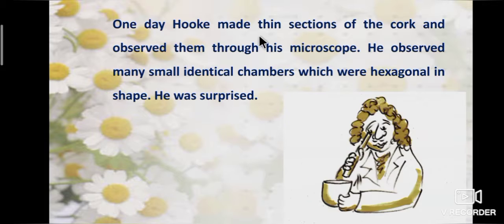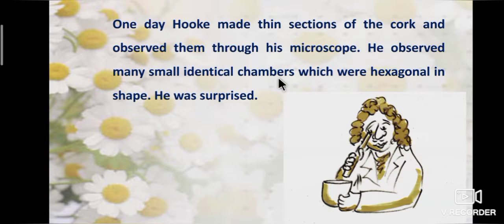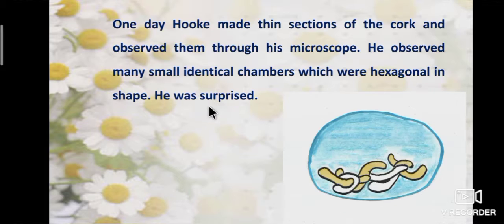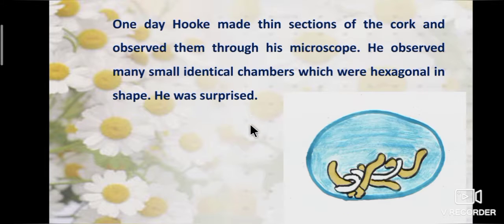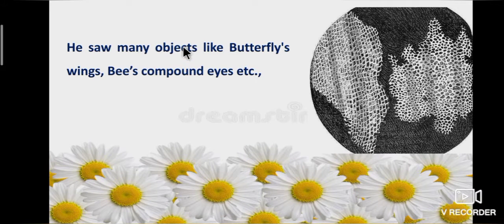One day Hooke made thin sections of the cork and observed them through his microscope. He observed many small identical chambers which were hexagonal in shape. He was surprised. He saw many objects like butterflies' wings, bees' compound eyes, etc.